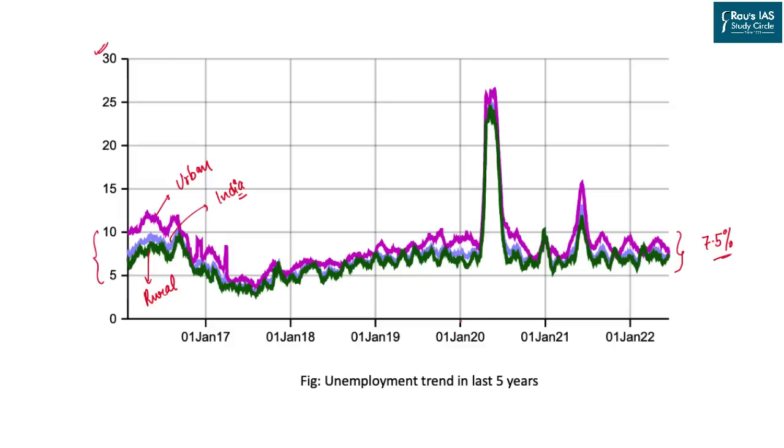But in the case of March 2020, when there was a national lockdown, you can see the unemployment rate shoot up to 25% overall in the country. So what have we learned? We have learned that because of certain reasons, there might be a short-term increase in unemployment, but overall India's unemployment rate remains between 6 to 7.5% based on different parameters.